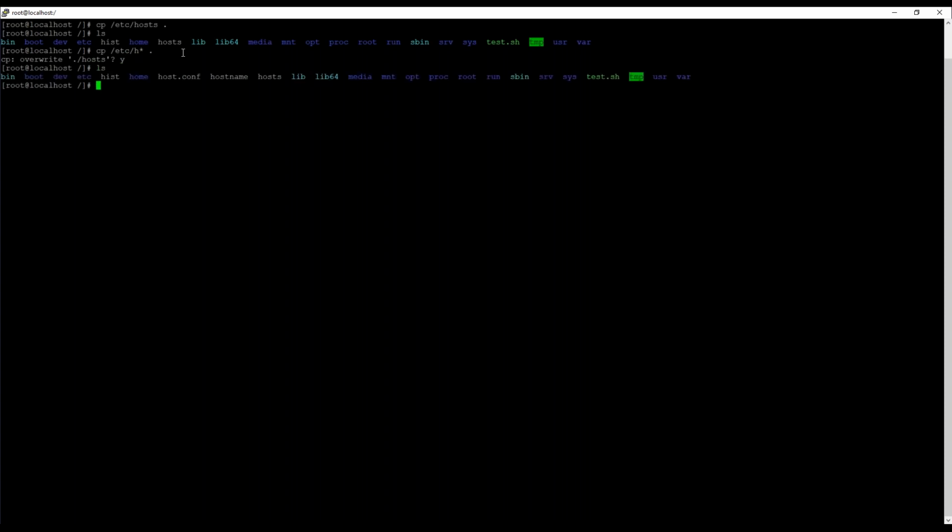Now, if we list out the files, you can see hostname, host.conf, and hosts. All the files are here.